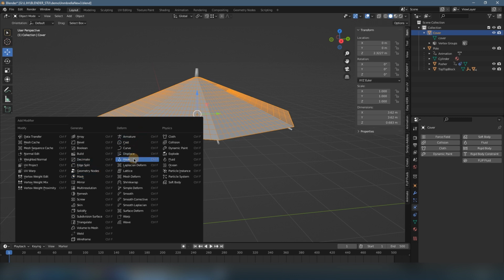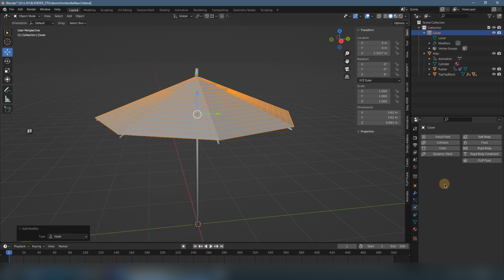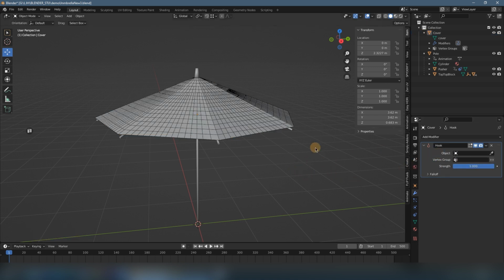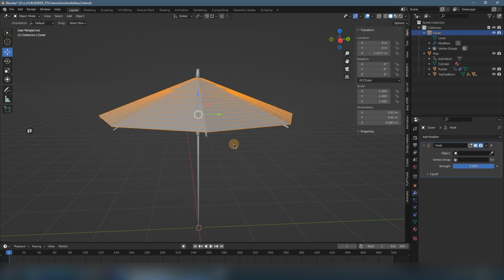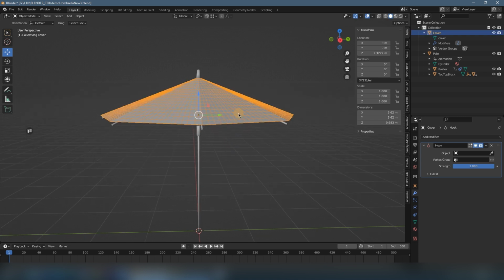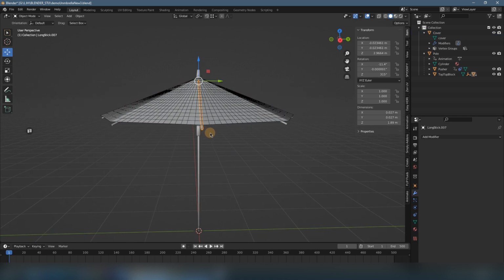And back to the hook modifier, we select it, and we go to the modifier panel. You will find here you got select object and vertex group. The object means which object you want to hook up, and here we want to hook up the cover to the long stick object.